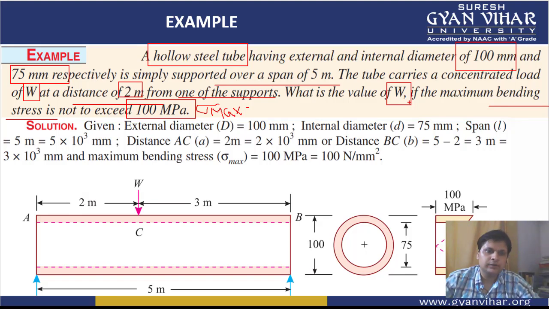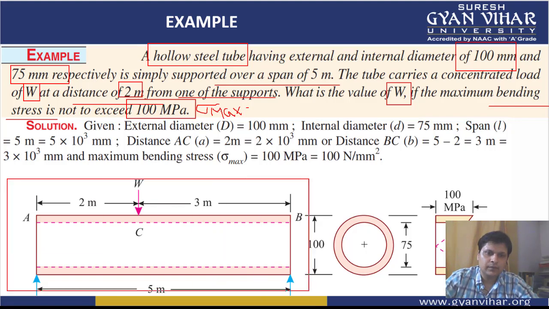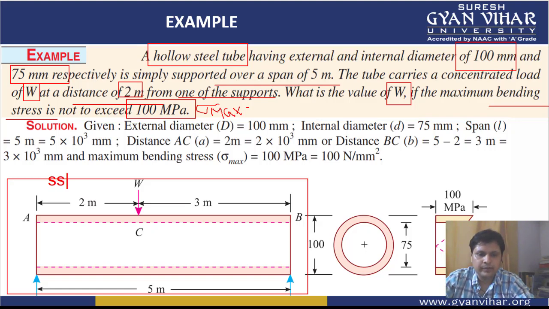The value of the load will be equal to... and what we will do, first of all, we will consider this UDL. We will consider this simply supported beam. This is your simply supported beam, and in this there is a point load at a distance of 2 meter from one of its support. From this particular support, it is at a distance of 2 meter.